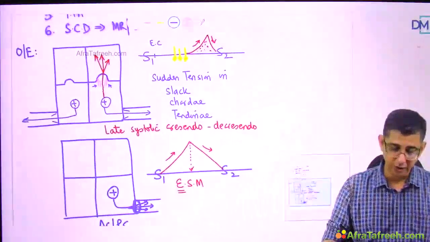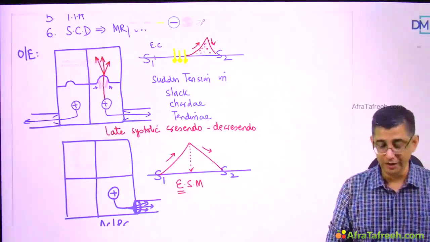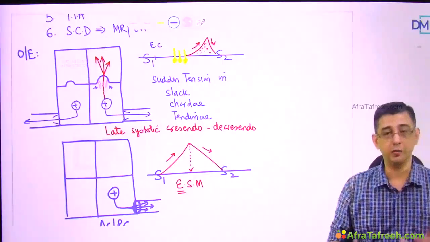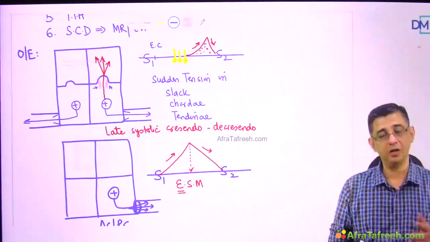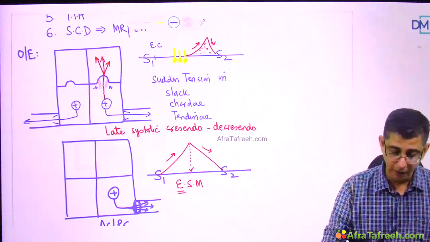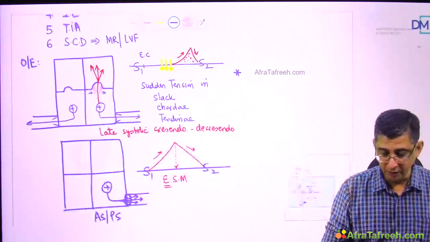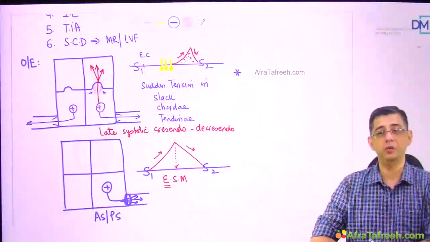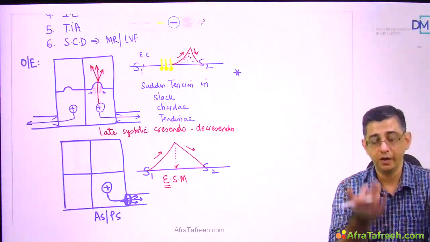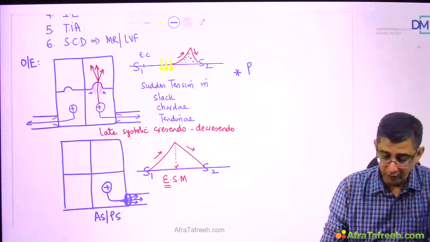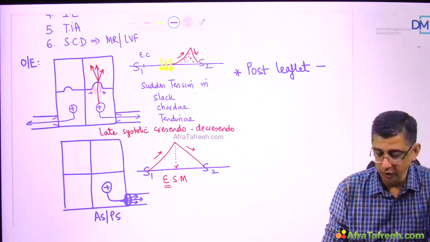But if I minimize it and show you the two diagrams, I hope by the representation here you can clearly see that in the superior diagram, the topic of interest, mitral valve prolapse, I have shown a late systolic crescendo-decrescendo murmur. Another technical input I would like to give you is that he can, just to make it more difficult for you, talk about the involvement of the posterior leaflet or the anterior leaflet. Most of the time, it is the posterior leaflet of the mitral valve that is usually involved in mitral valve prolapse.